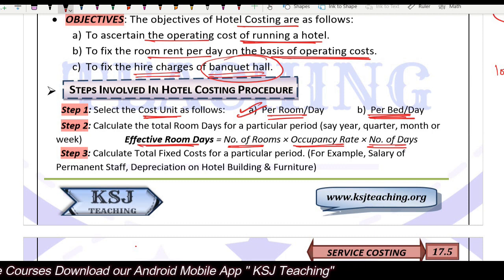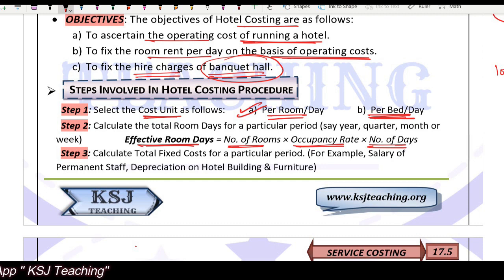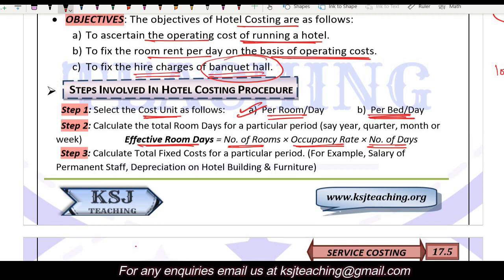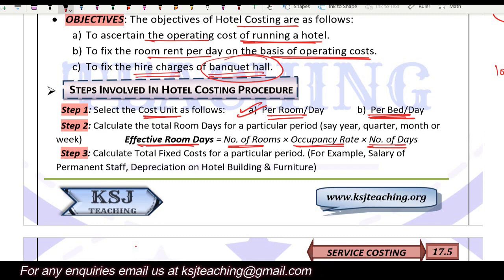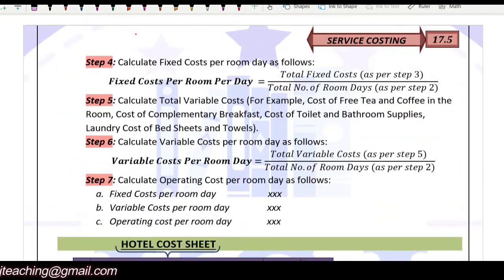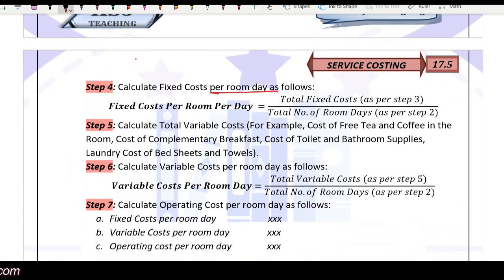There will be no cost, no room rent, no income, no expenditure. What is to be done? Only sometimes repairs and maintenance might be there, right? Nothing else will be there. So effective room days means for how many days your rooms are occupied. Then calculate the total fixed cost for a particular period, and then calculate the fixed cost per room day.